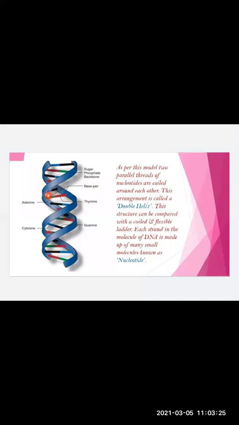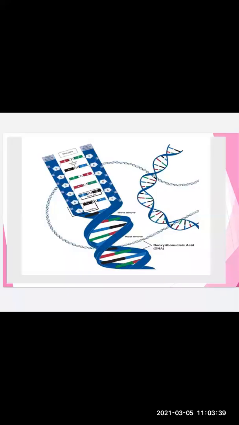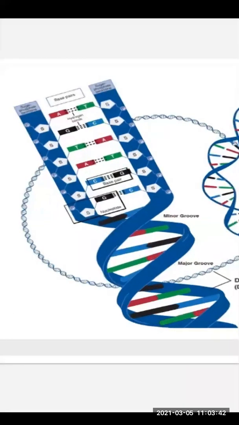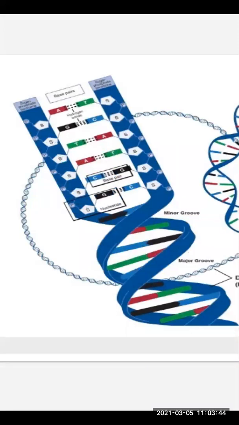Base pairs are nothing but the nitrogenous bases. And we have these nitrogenous bases, that is adenine, thymine, cytosine, and guanine. We will now see how these nitrogenous bases are aligned in the double helix structure. You can see over here, there are two strands basically made up of phosphate and sugar. You can see P and S over here.